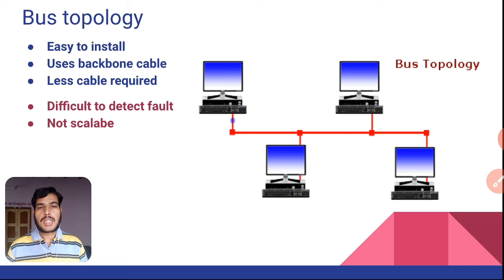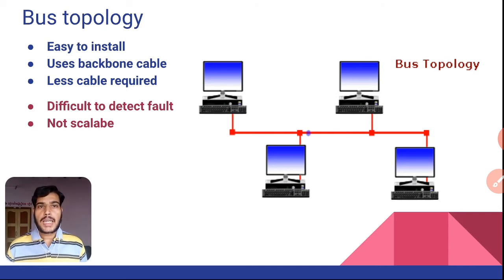If we compare with a star topology, in a star topology we use a switch or hub as central nodes, which are fair enough to detect the nodes which are interconnected within the network. But in bus topology what happens? We are nowhere using the central devices, so it becomes very difficult to find where exactly the fault is.